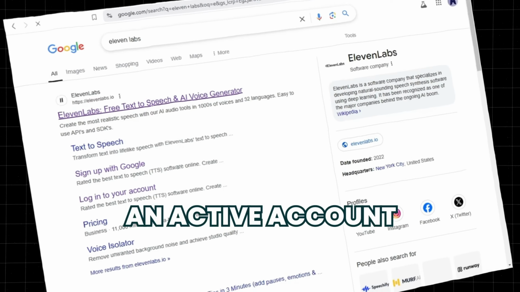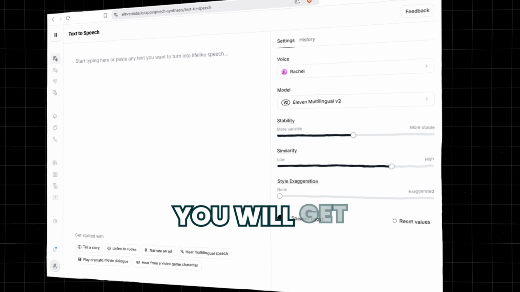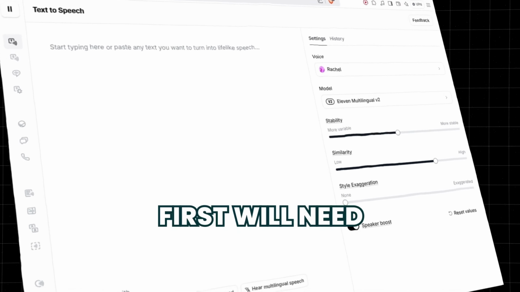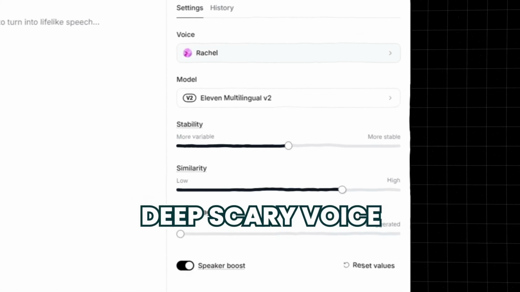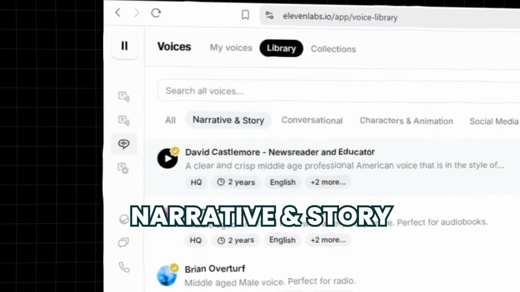You'll need an active account to generate the voiceover, so once you are signed in, you will get to this page. First, we'll need to choose a deep, scary voice. We'll find that by searching the voices library. Filter the searches by clicking Narrative and Story.